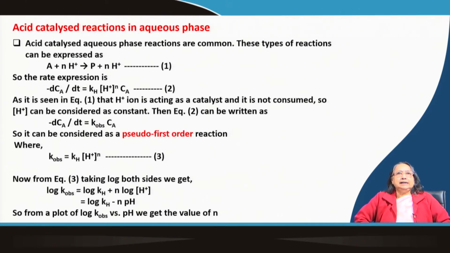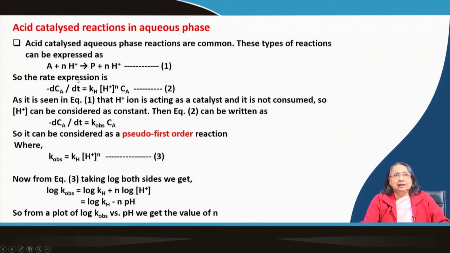What are they? Say acid catalyzed reaction, the general way it is shown, and the kinetic rate expressions are shown here. Acid catalyzed aqueous phase reactions are very common. I have already given you some examples, like cane sugar hydrolysis, okay. It is catalyzed by H+, hydrolysis of cane sugar to form glucose and fructose, that I told you. So, here you see A is giving P. When A is giving P, it is catalyzed by hydrogen ion, that is acid, but the acid H+ is staying back as the same H+.